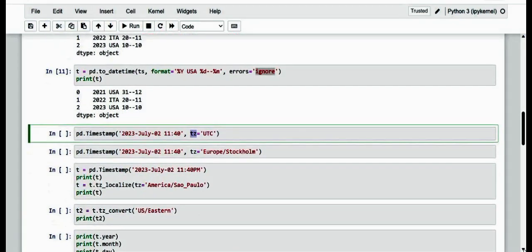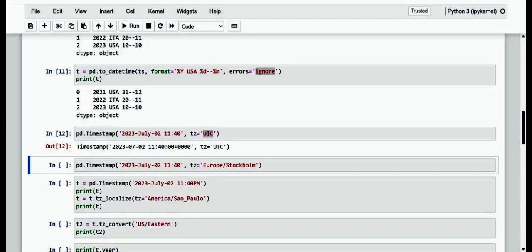Kindly have a note of it: to the constructor, we specify the time zone using the specific string. Here we have specified the time zone as UTC. Let me execute this, and as we can see, the time zone has been added to this timestamp object, a time zone indicator at the end of the time.